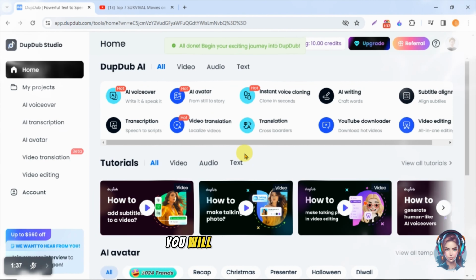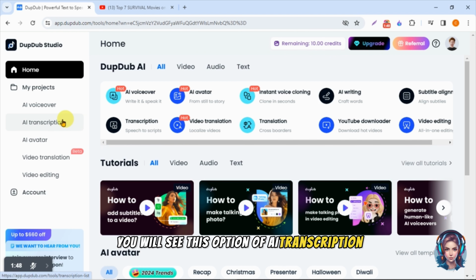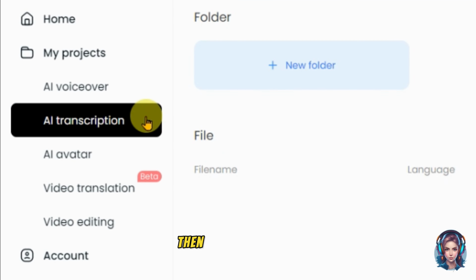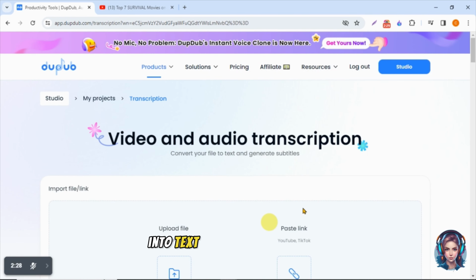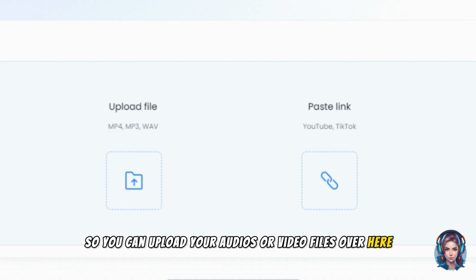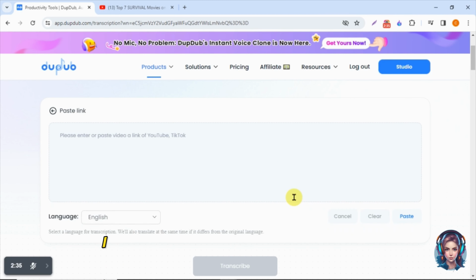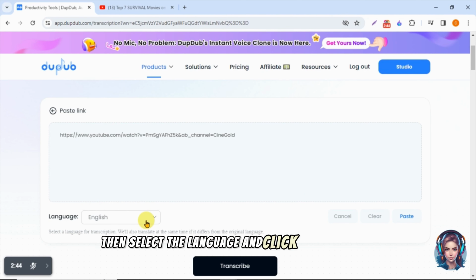So once signed up, you will see this beautiful interface with lots of features. So I am going to create my entire video using this one website. So first of all, you will see this option of AI transcription. Click on it. Then click on new file. Using this tool, you can convert your files into text and generate subtitles. So you can upload your audios or video files over here, or you can paste the link. So here I will paste the link of the YouTube video I copied. Then select the language and click on transcribe.